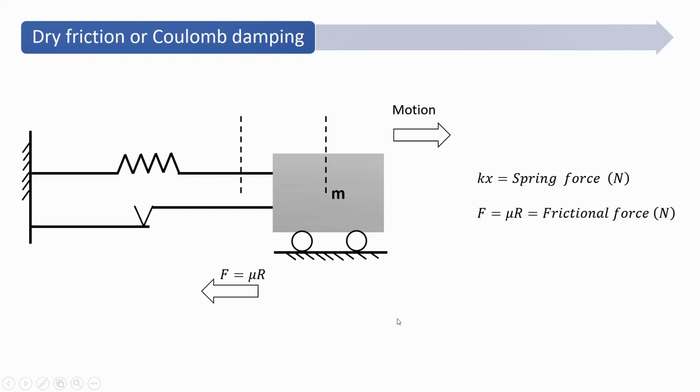Now we have a mass m connected to the fixed end with the help of a spring whose stiffness is k. And here there will be friction, which is opposite to the direction of the motion. So if this is the direction of motion, then this spring will offer the restoring force, that is k multiplied by x, and the frictional force, which is always opposite to the direction of motion, is F equal to mu r. Now this we have already studied in our mechanics.